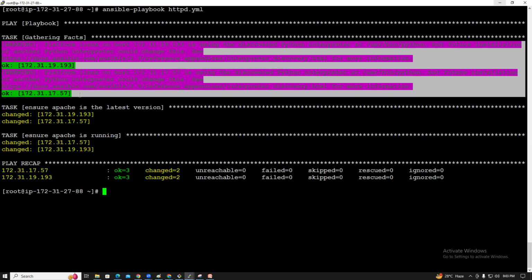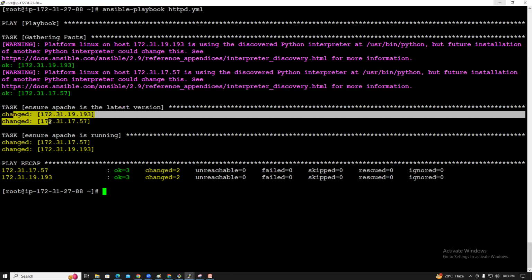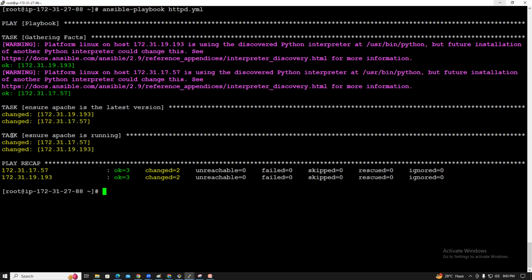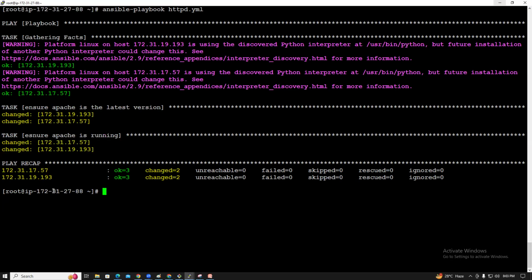First we need to connect to the servers. Then we install Apache on both the servers, then ensure Apache is running on both the servers. Okay, so here everything looks good. So this is the playbook run.